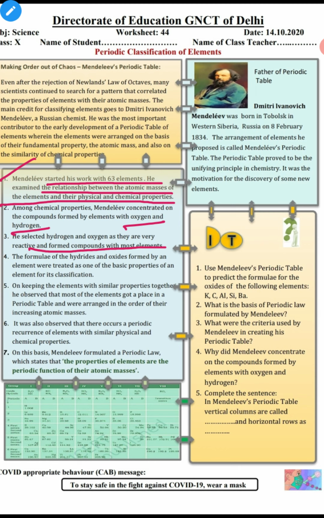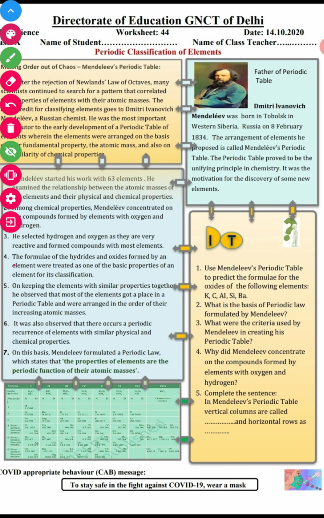The formulae of the hydrides and oxides formed by an element were treated as one of the basic properties of the element for its classification. Means what? The formula of hydrides, meaning the compound formed by the reaction of that element and hydrogen, known as hydride, and oxides formed by an element were treated as one of the basic properties of an element for its classification.